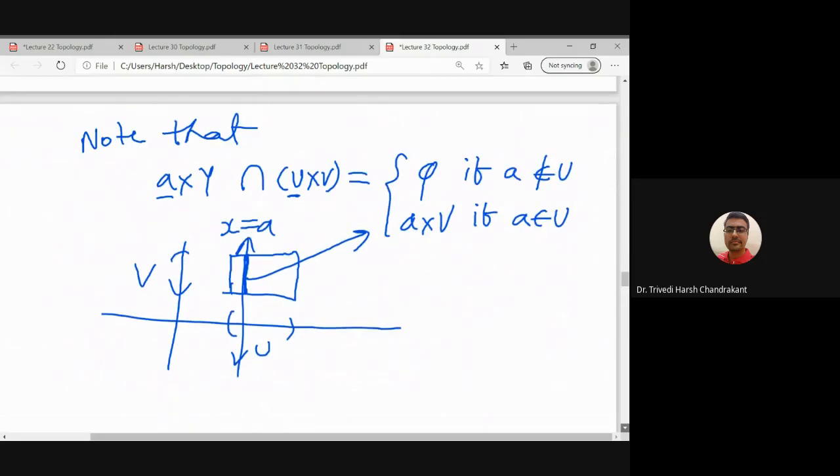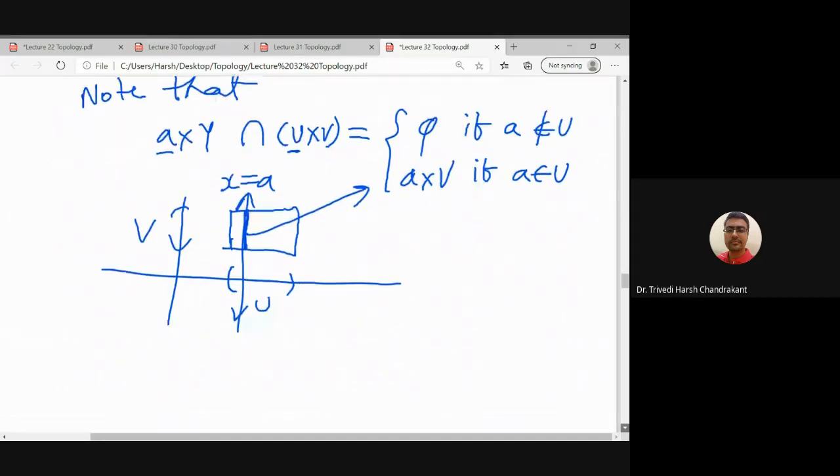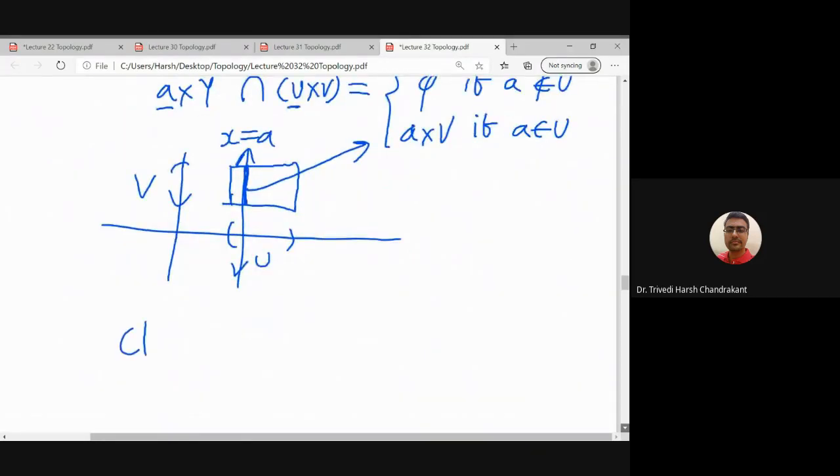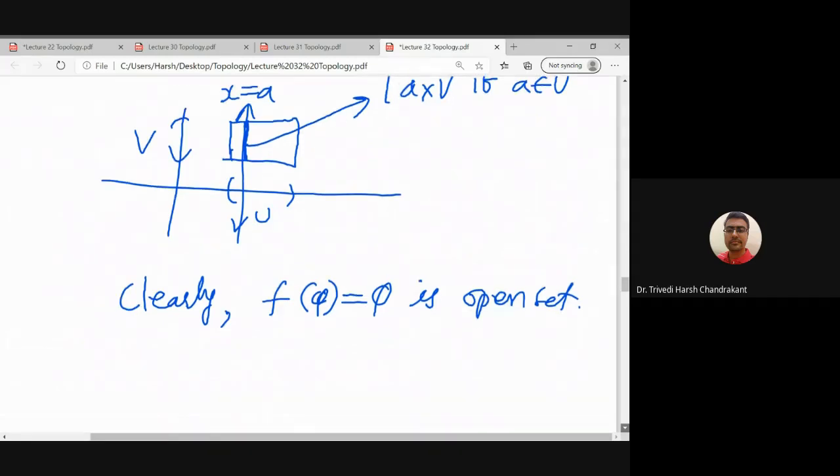So now we have two sets which we got as an intersection. What we want to show is that the image of both of these sets is open. Clearly f of phi is open because it is the null set, and in the other case, f of A cross V: what is the function f?